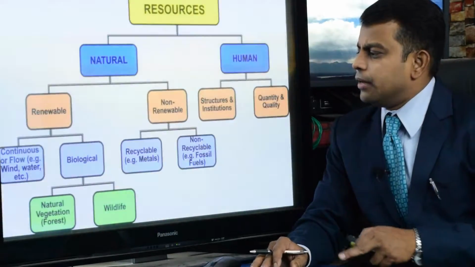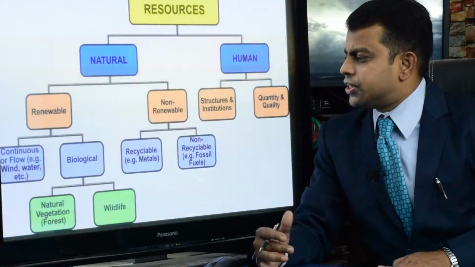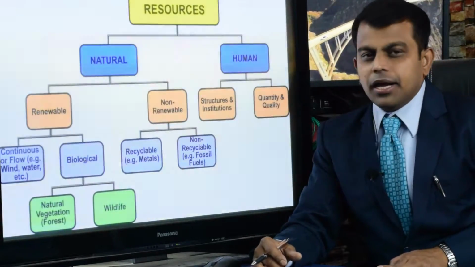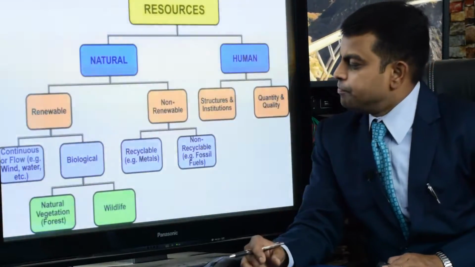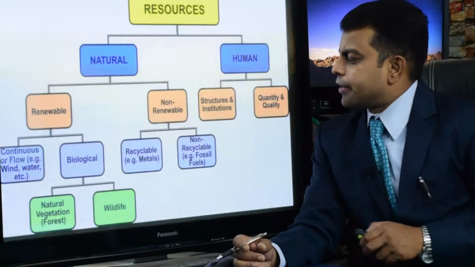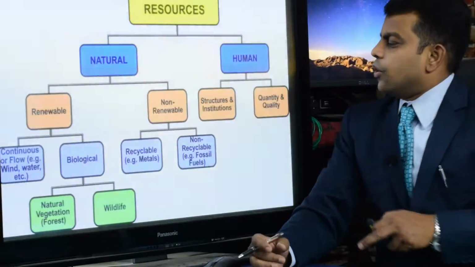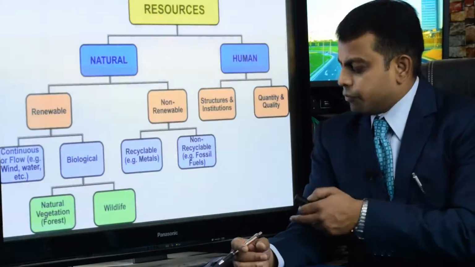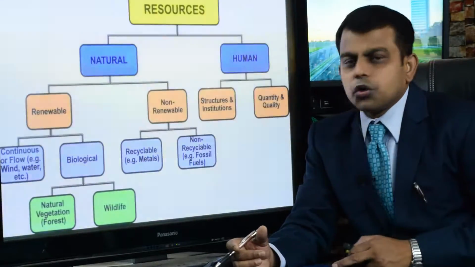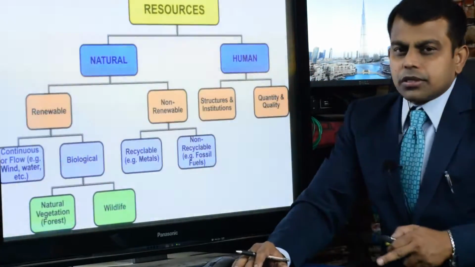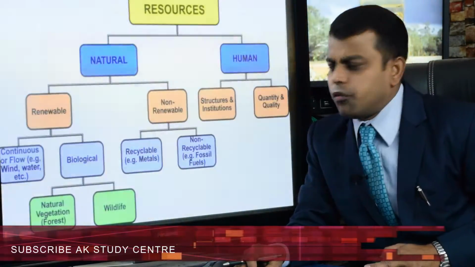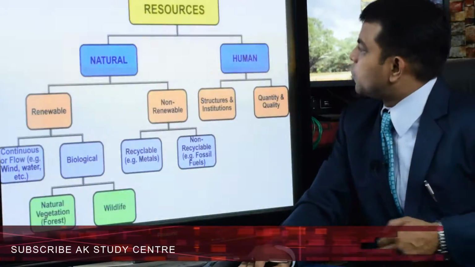Different types of metal can be recycled, but a few cannot. Non-recyclable resources are fossil fuels like diesel and petroleum. We have discussed that these take millions and billions of years to form, so they are called non-recyclable resources.